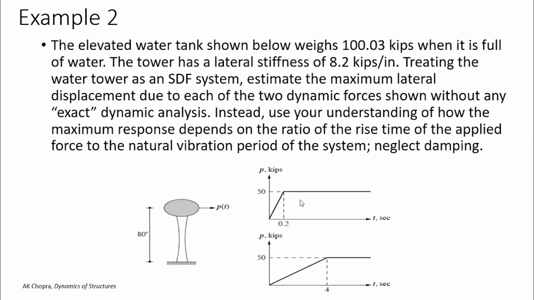So, we don't have to do any exact solution, but depending upon the rise time, we need to find an approximate solution based on our understanding of how the maximum response depends on the ratio of the rise time to the natural period. So let's find this out.